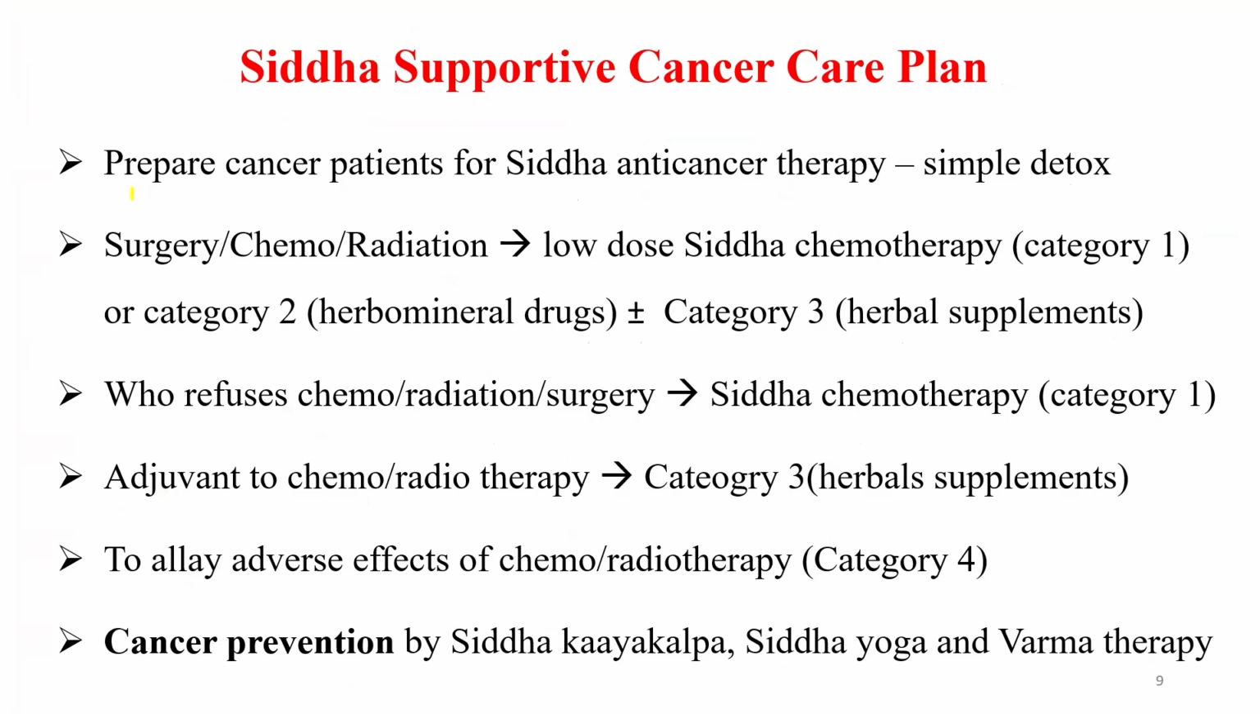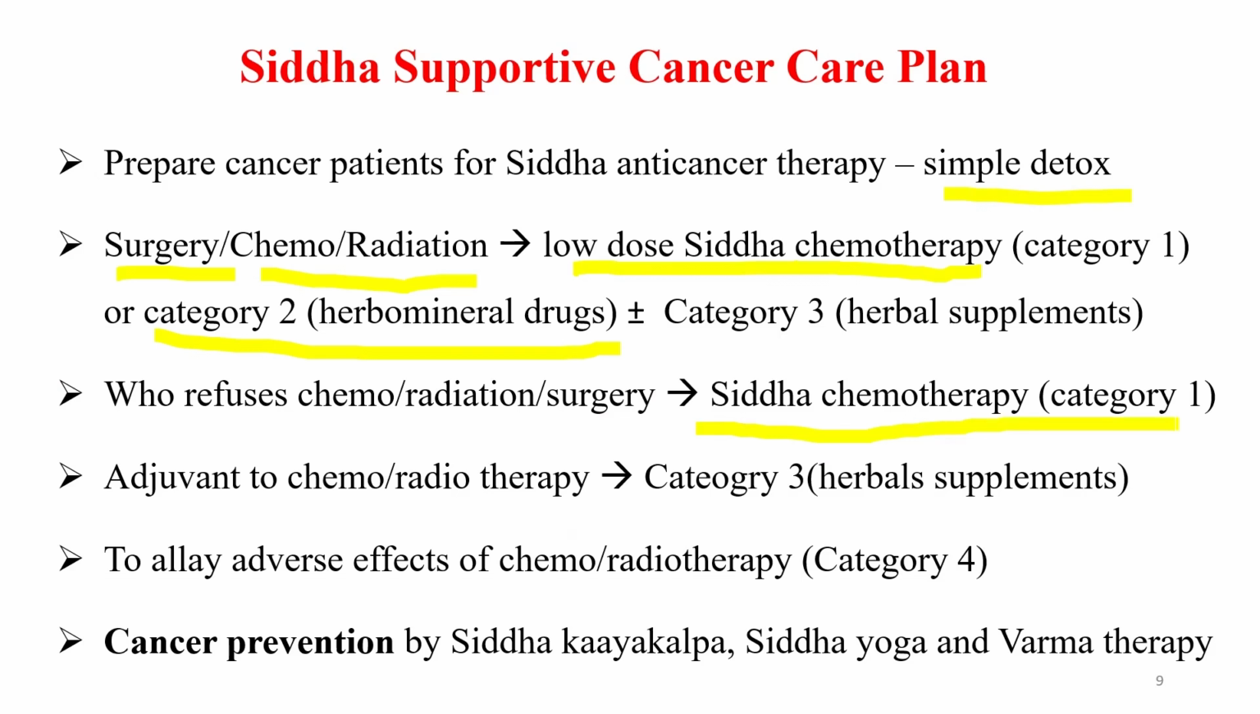When the patient comes to Siddha for the cancer treatment, we prepare the patient by giving simple detox methods. If the patient had already undergone surgery or chemotherapy or radiation, then we give only a low dose of Siddha chemotherapy category 1, or we straight away start category 2 herbomineral drugs. For an old age patient, or a patient who refuses chemo, radiation or surgery, or is not fit for the surgery, we will straight away start the Siddha chemotherapy drugs, followed by category 2 drugs.